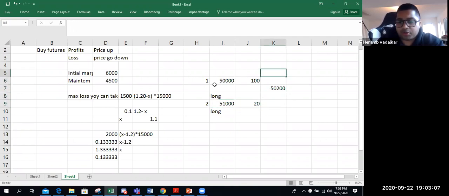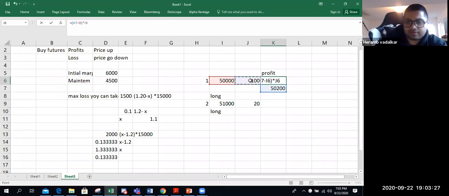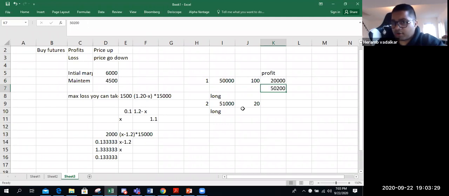So how much profit do you make in this contract? The profit you make is 50,200 minus 50,000, $200 profit. And what was the number of contracts you traded in? 100 contracts. So $20,000 of profit here. Here you will suffer a loss. Why loss? Because the price has gone down as compared to 51,000.